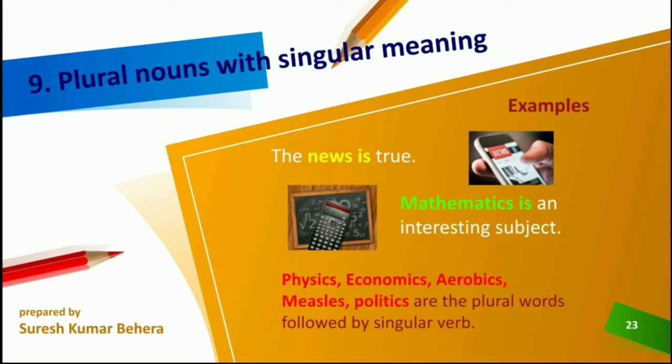Like physics is, economics is, aerobics is or has, measles is or has, politics is or politics has. So the singular verb form is used if this type of subject is used.